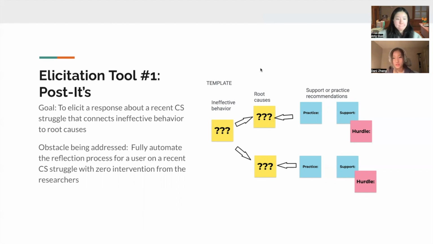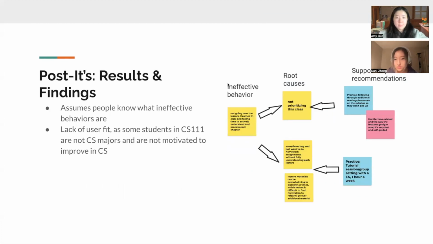Our obstacle being addressed was to try to fully automate the reflection process for a user on a recent CS struggle with zero intervention from the researchers. So some of our results from our first iteration is that we assumed that the users knew what ineffective behaviors and root causes were. We did not explicitly define these terms, and so the users had trouble providing the correct ideal responses. There was also a lack of user fit.